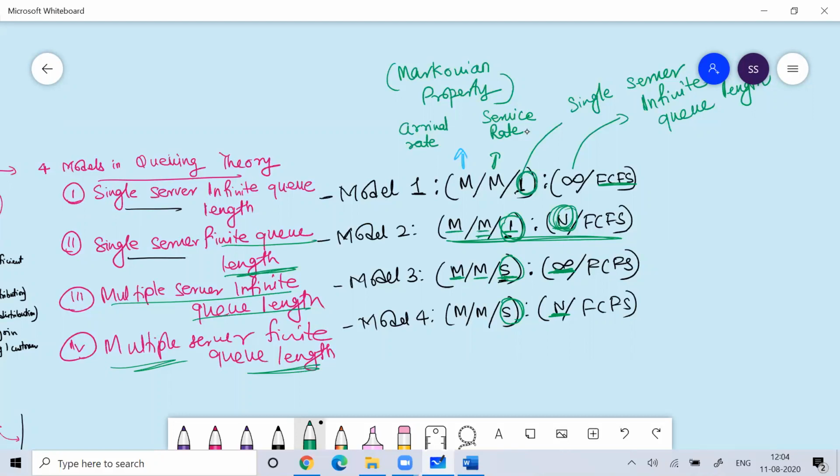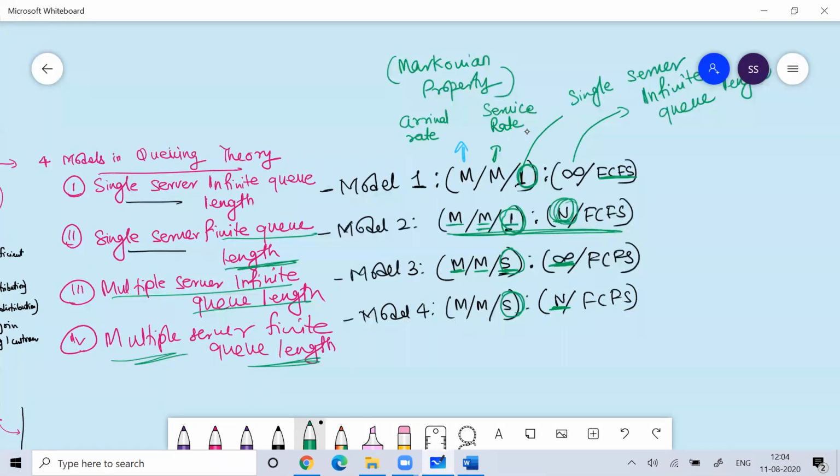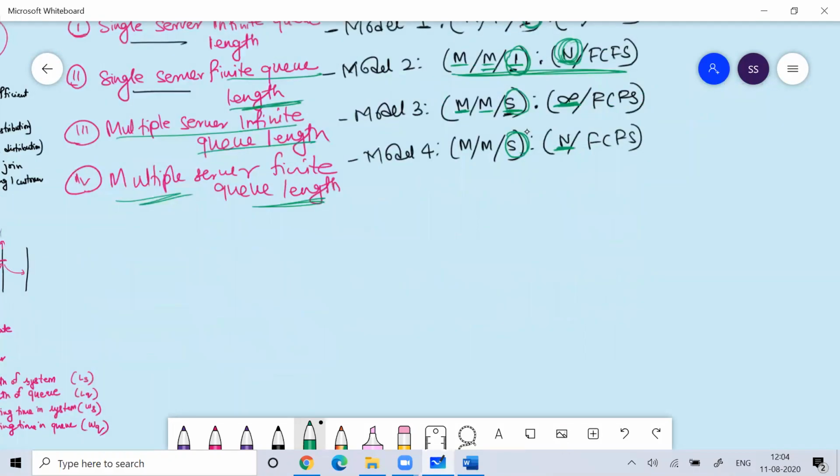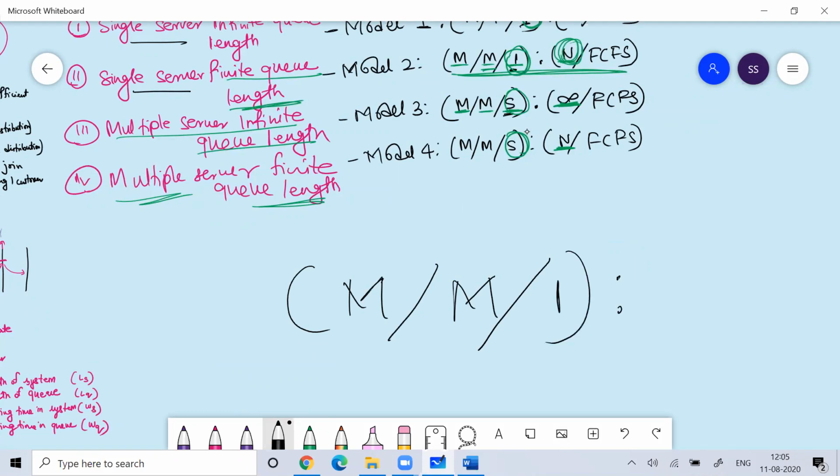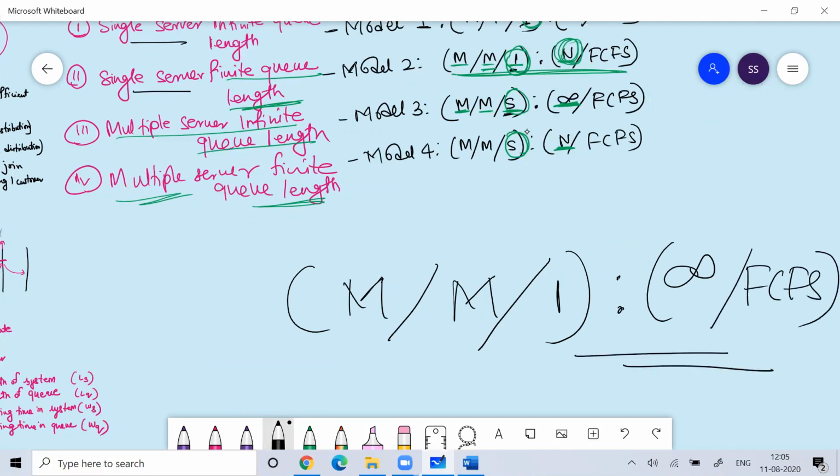This is important for us to understand, and based upon that, one by one we'll study all the models. Right now I'll start discussing M/M/1/infinity/FCFS, and I'll start solving the numerical of this. It is a single server model where the infinite population can come.